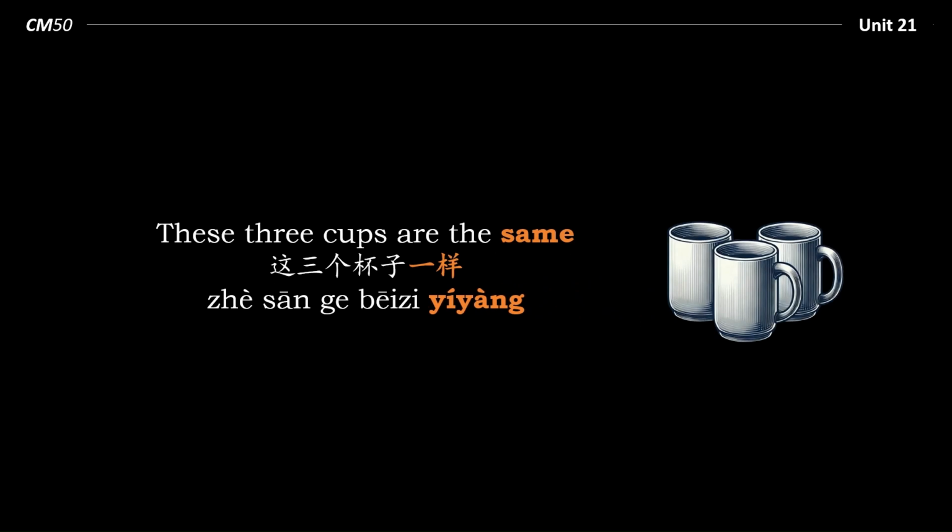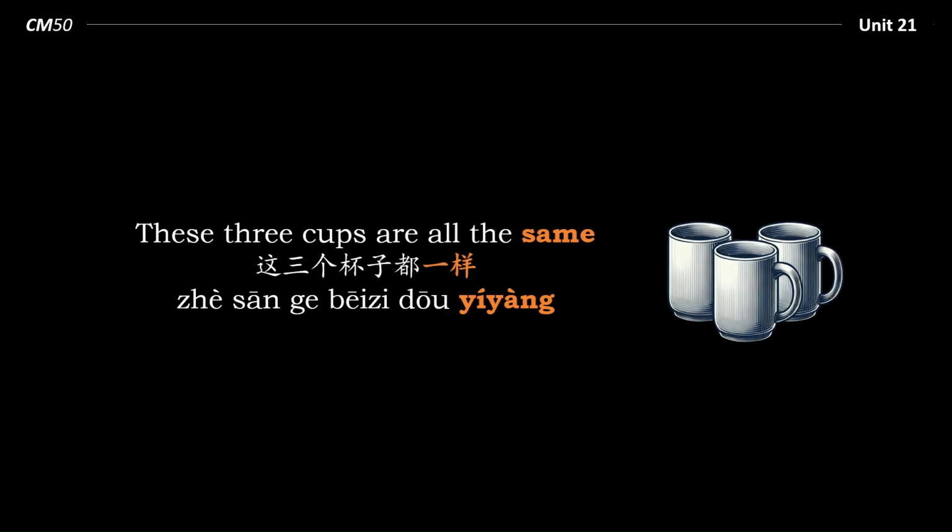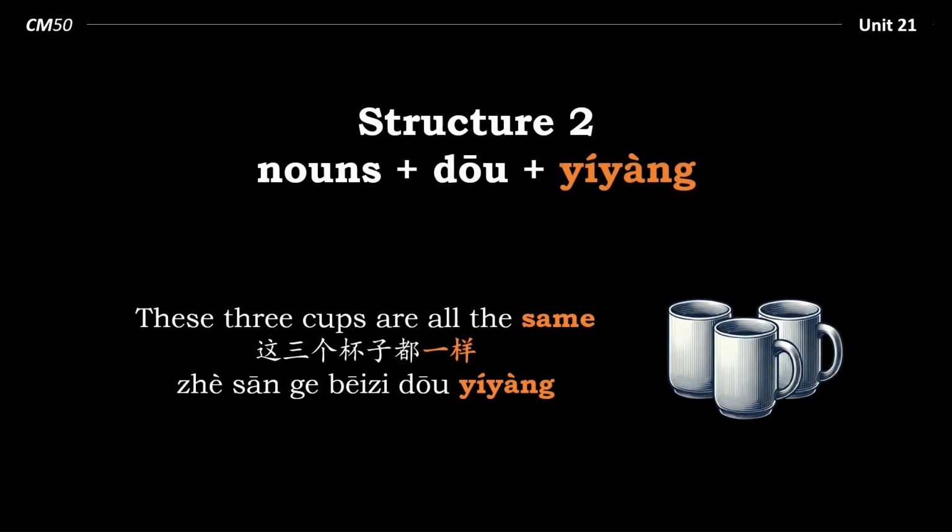These three cups are the same. 这三个杯子一样. These three cups are all the same. 这三个杯子都一样. So let's follow that structure again. Nouns 这三个杯子, 都 which means all, and 一样.